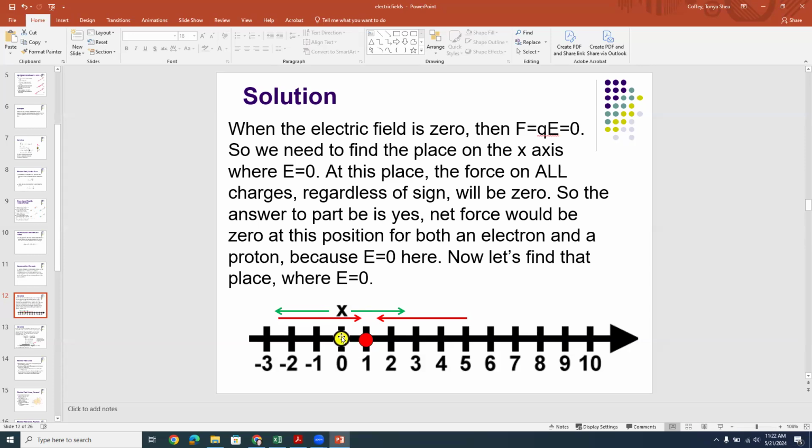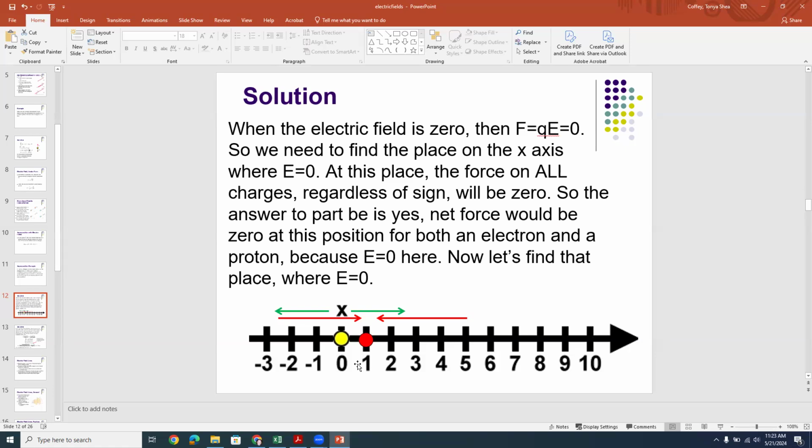So the positive charge is going to make the electric field point away, which would be to the right for x greater than 0 and to the left for x less than 0, right? That's what the green arrows are telling us. And then for the negative charge, it's going to point towards on both sides. So that's going to be to the left for x greater than 1 and to the right for x less than 1. All right, so that's what's going to happen.